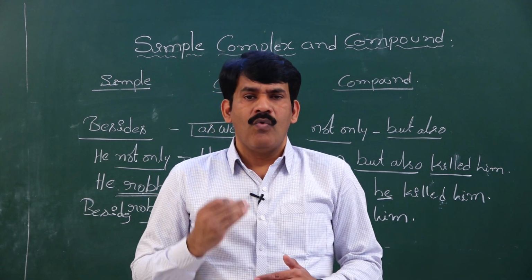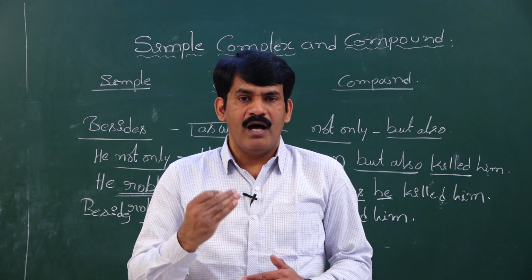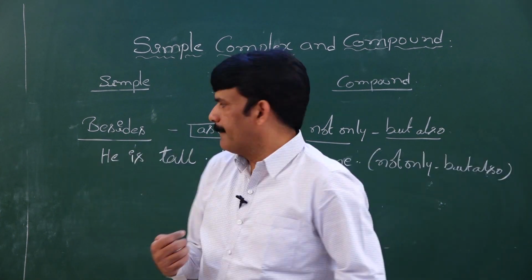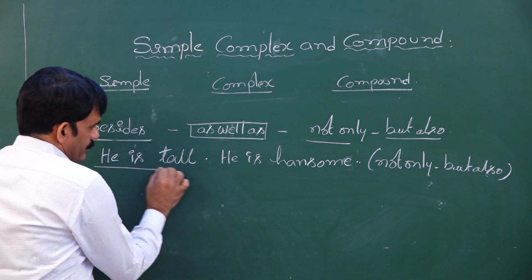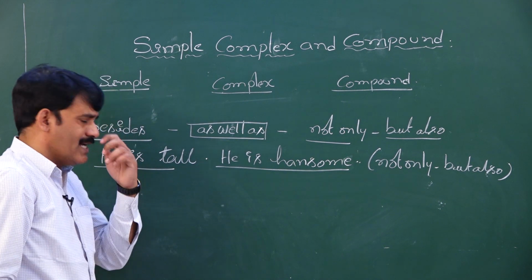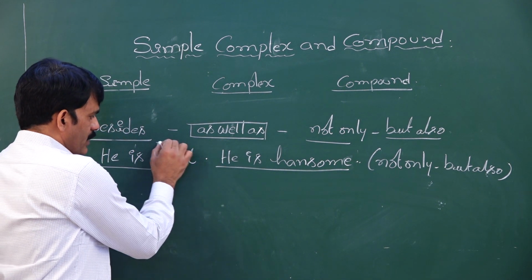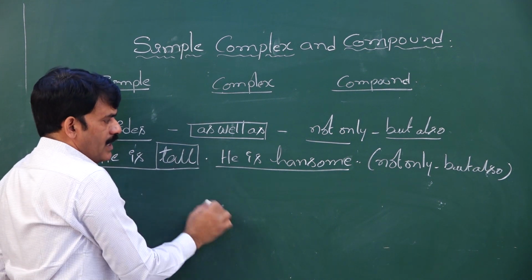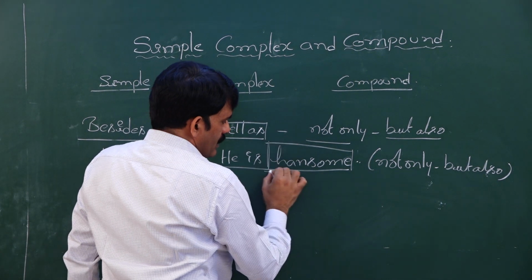Let me show you one more sentence so that you can easily understand how to convert the sentence in this model. Here, he is tall, he is handsome. He has two qualities. One quality is he is tall, the other quality is he is handsome.